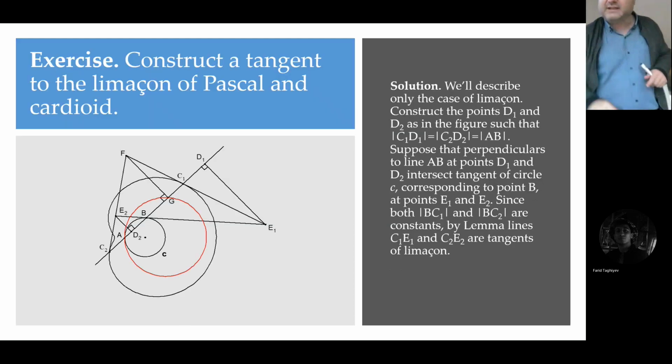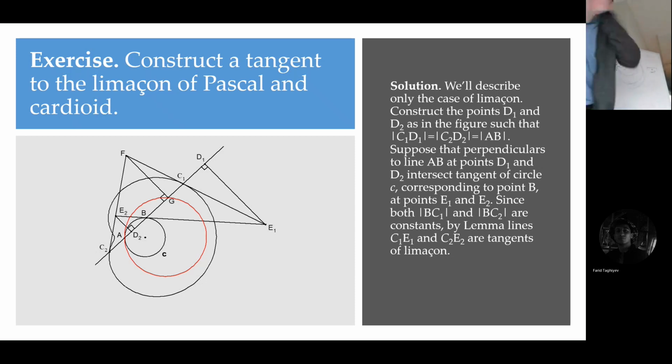So how will the picture look in this case? You draw the tangent of the circle and the tangent of the limaçon. They intersect at E1. Drop a perpendicular to the original line AB. Then C1D1 should be equal to AB. That gives us a recipe to find the tangent of the Pascal's limaçon.